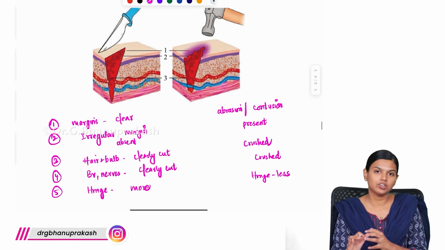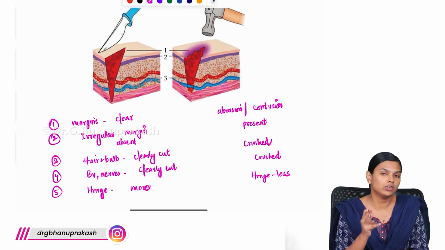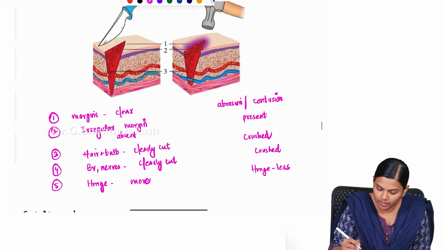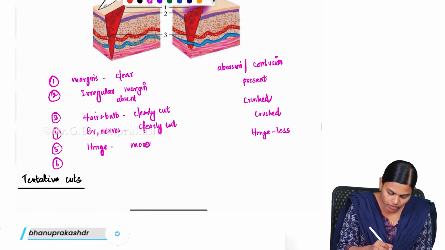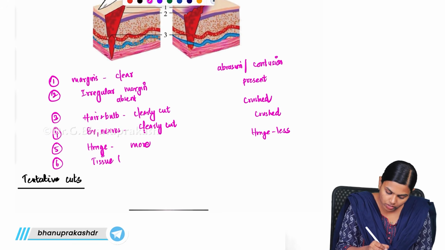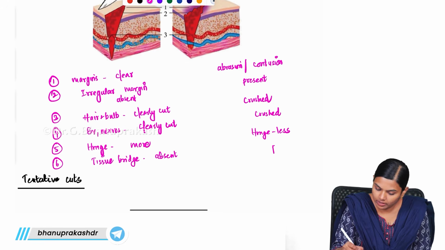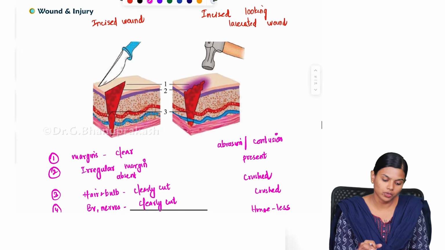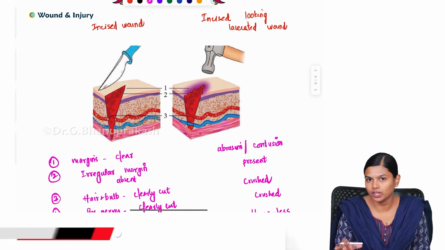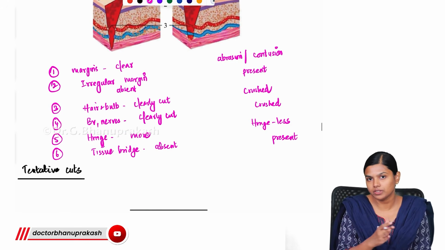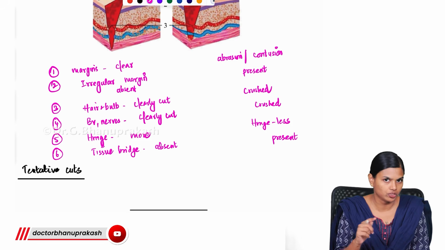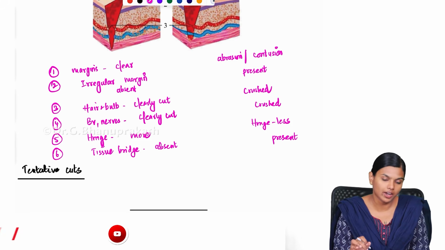So the main differentiation is that there will be this marginal contusion or abrasion along with this irregular margin, and you will also get to see the tissue bridge. This tissue bridge will be absent here, while here it will be present. So this is how you differentiate a true incised wound from an incised looking lacerated wound. The main difference between these two is the tissue bridge, crushing, and the marginal contusion and abrasion. This is how you differentiate on the autopsy table.